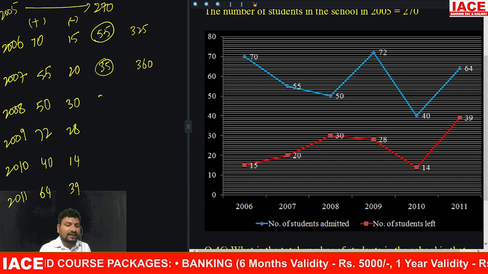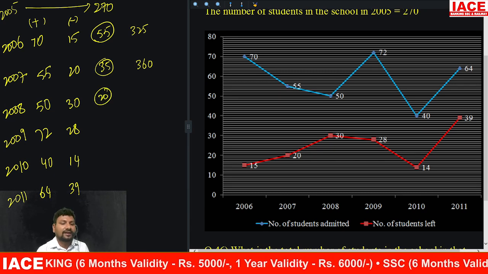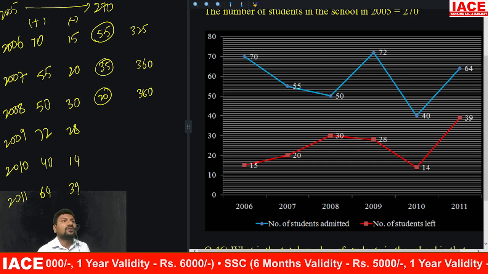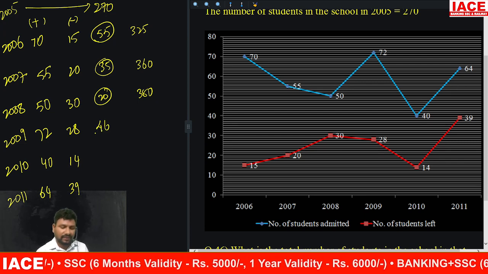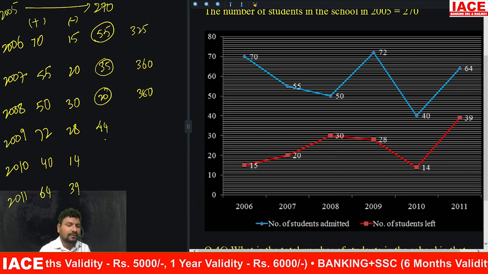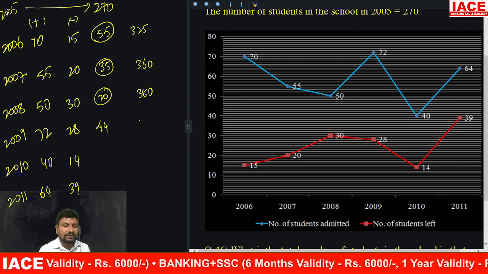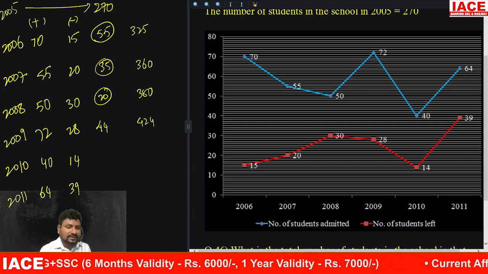And 50-30, it is 20. 20 members are finally in 2008 there. And final members are 380. Next 72-28, 72-22 it is 52 minus 6, equal to 46. 46 or 44? 44. Okay. 44 plus 380 is equal to how much? 424. Okay. Now, these are the values.